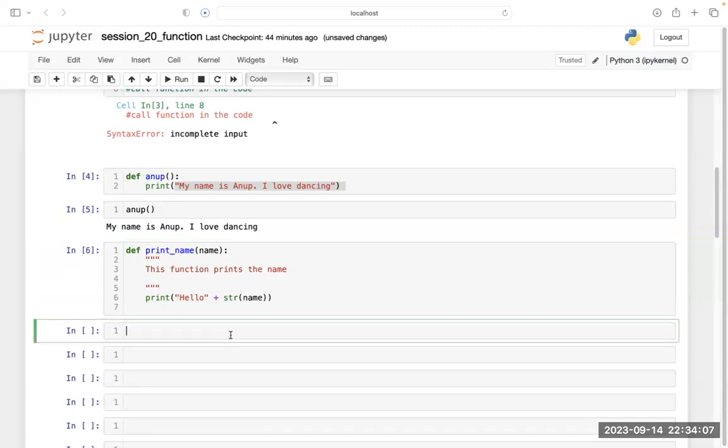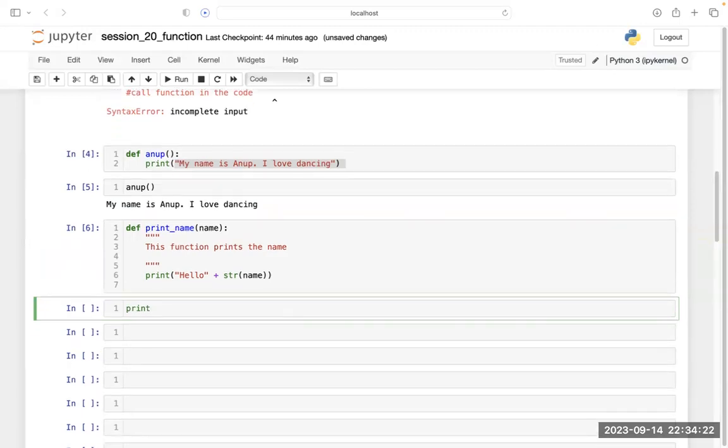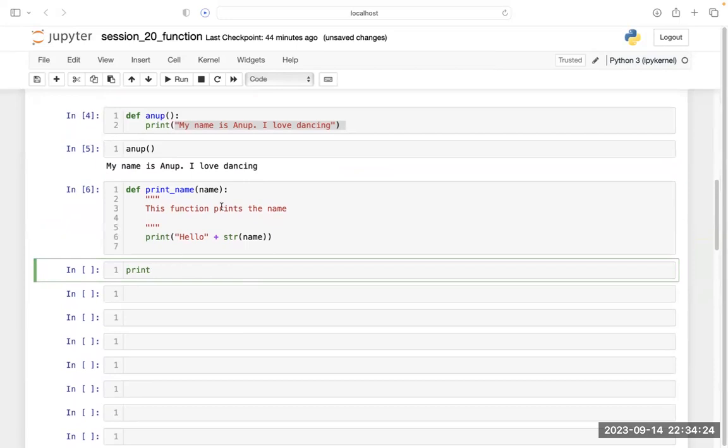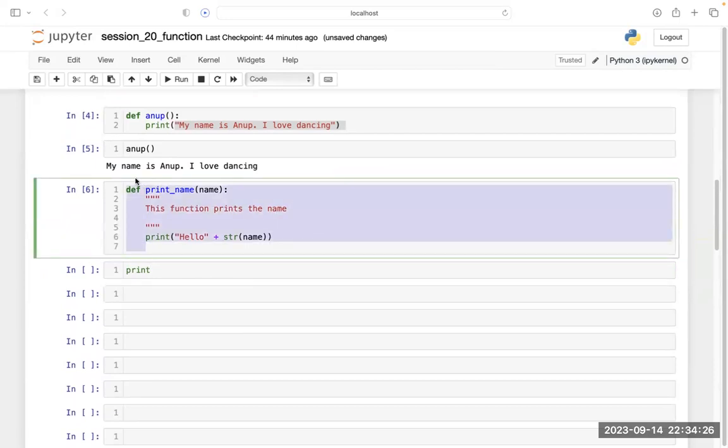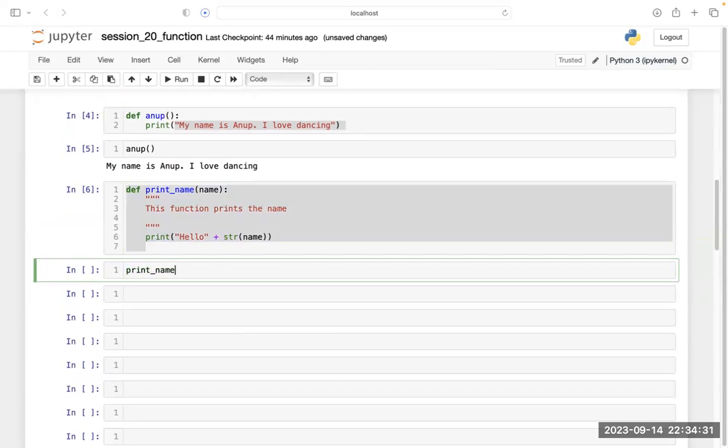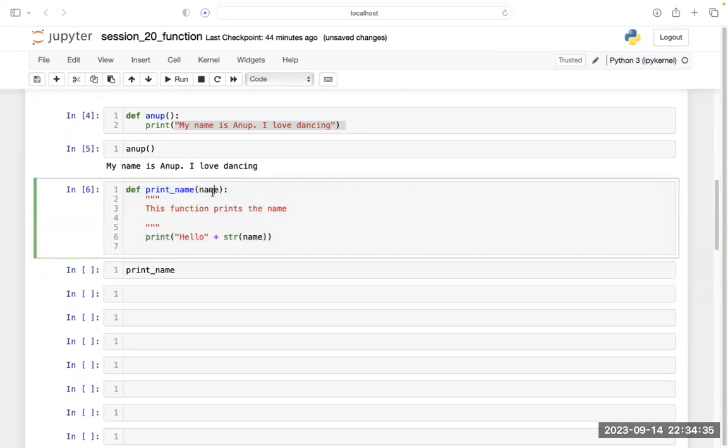Now, to call this function, what I have to do? I have to write the name of the function. So what is the name of my function? Any one of you? What is the name of my function? Here, print underscore name. Correct.